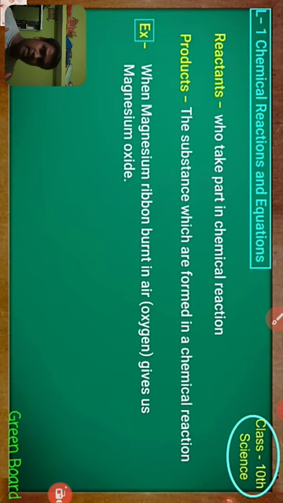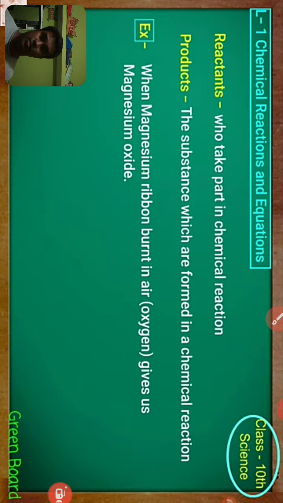Reactants are the substances which take part in a chemical reaction, and similarly products are the substances which are formed from reactants.